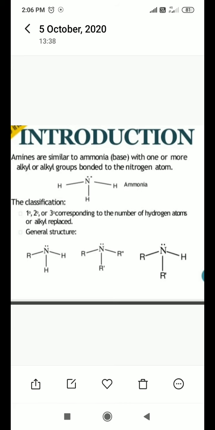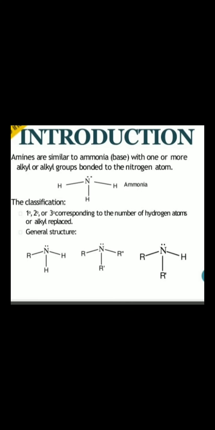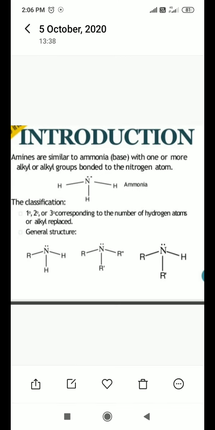So what about secondary? Secondary is similar, but here two hydrogen atoms of that NH3 are replaced with alkyl groups. The two alkyl groups may be similar or different. If both hydrogen atoms are replaced with R, for example both with methyl, they are similar.